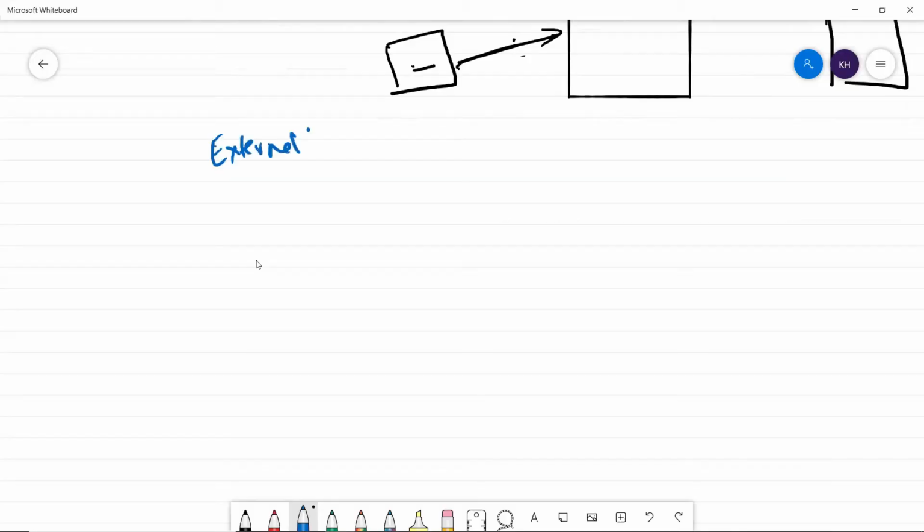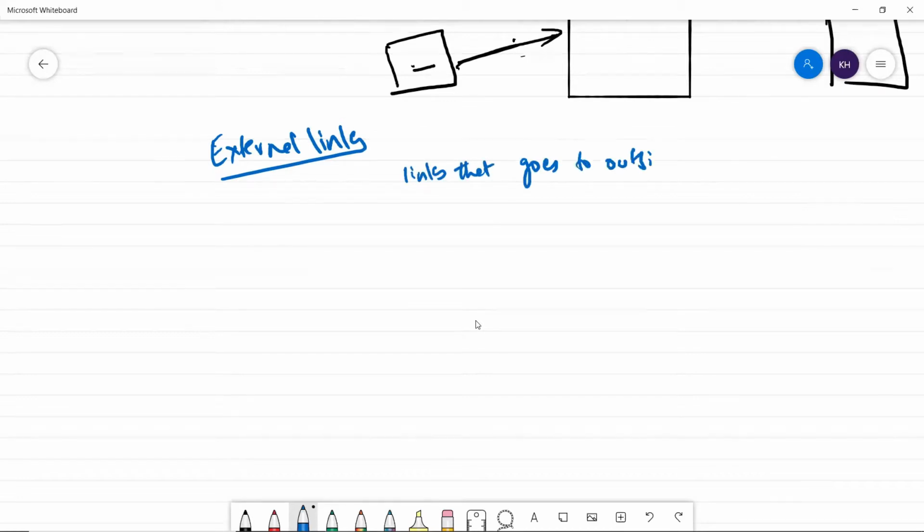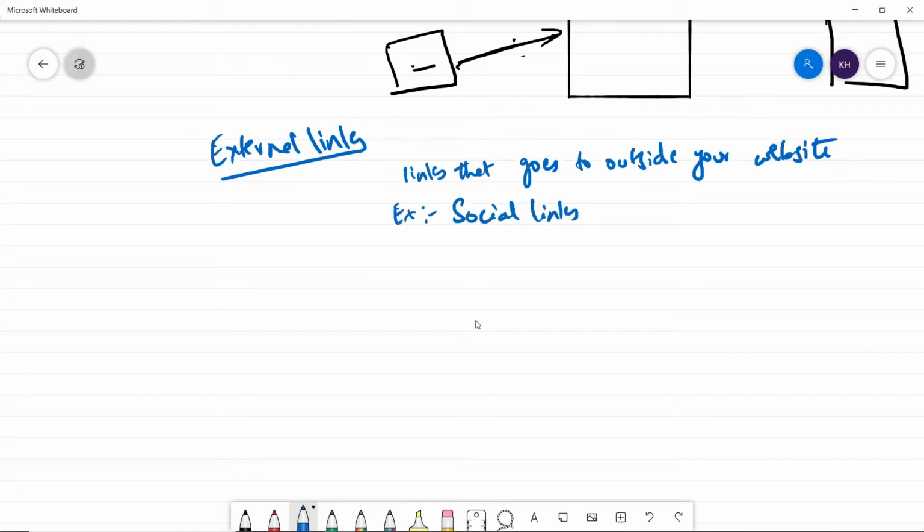The topic is external links. When we talk about external links, links that take you outside your website, or links that go to other websites, that is called an external link. For example, your social links. You may have social links in the header or footer of your website: your Facebook page, Twitter page, LinkedIn page.